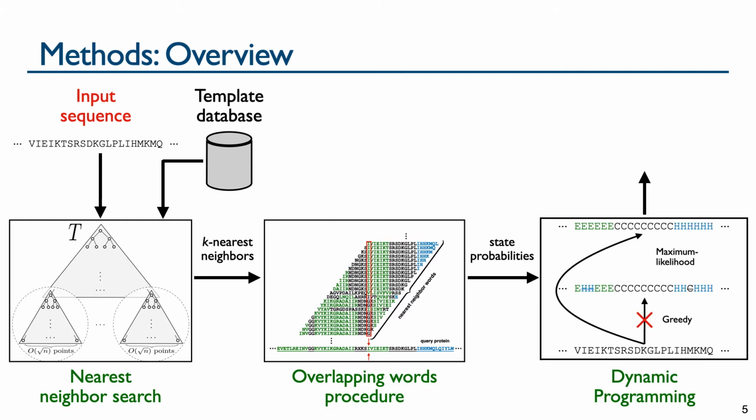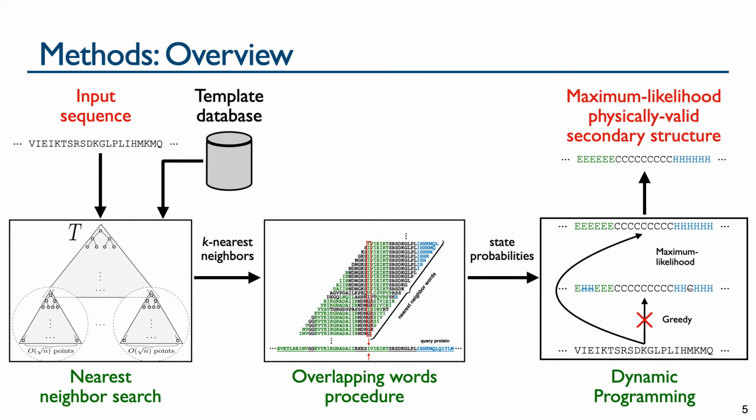These state probabilities are fed into a dynamic programming algorithm that does not output a greedy prediction that would simply choose the state with highest probability, but instead computes the physically valid structure of maximum likelihood. This maximum likelihood prediction is then output by nnessy.